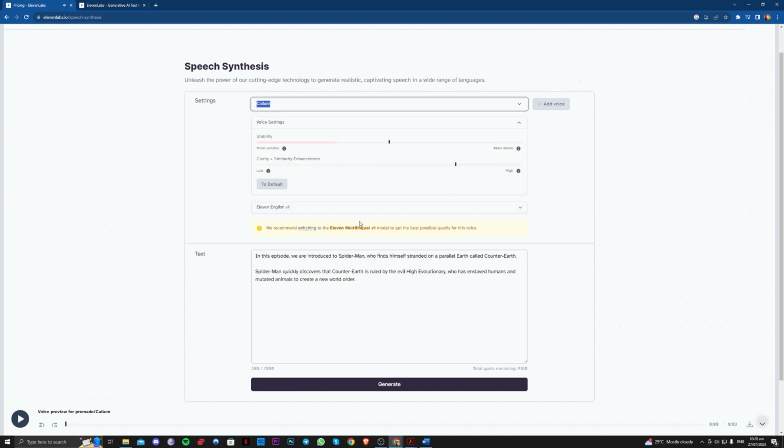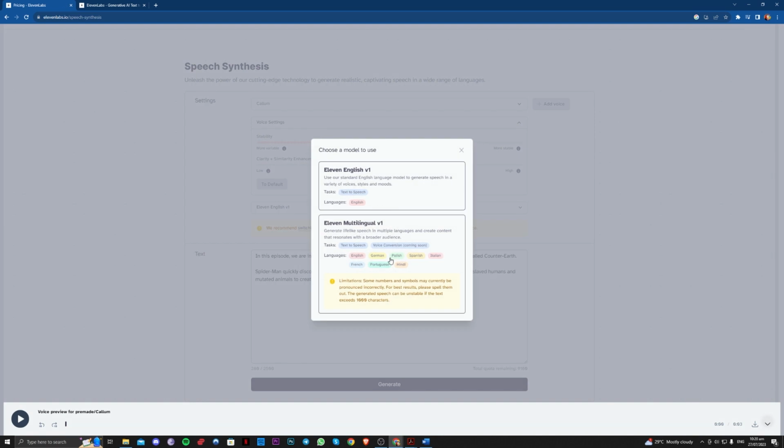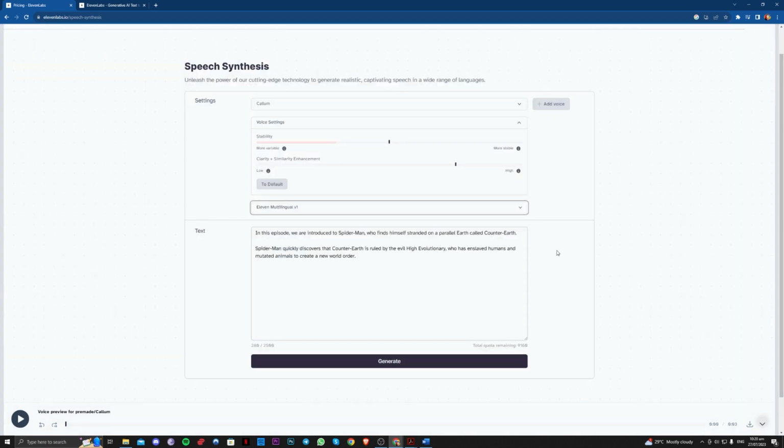And they recommend you to switch to multilingual. Like that, so let's try that.